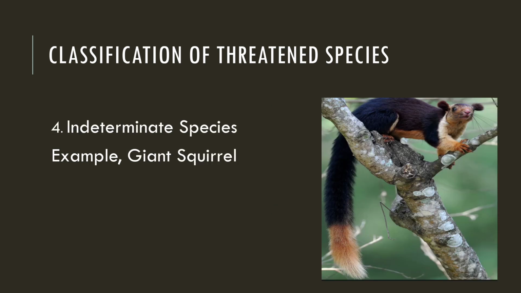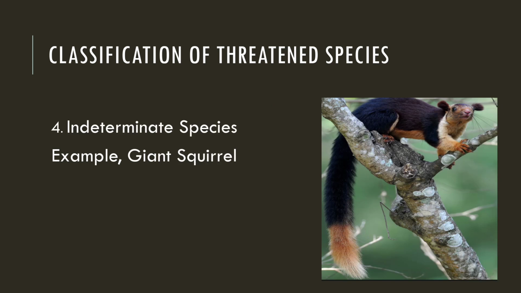Then indeterminate species. Indeterminate species appear to be endangered due to some behavioral habits like shyness, so there is no definite and substantial information. These species are not present in a huge amount, but we cannot say that they are not even present on the earth because they are very shy. Whenever any human comes, they get into their shelters and do not come out, and because of that we may get false data.